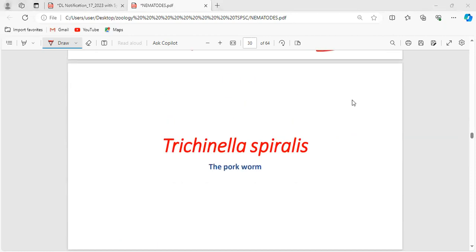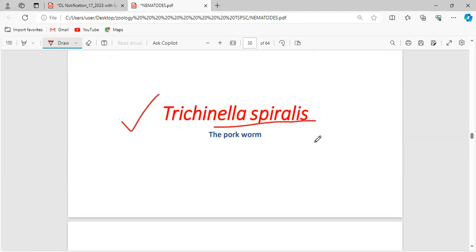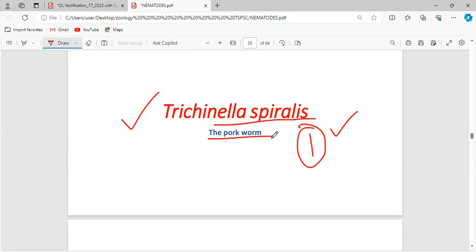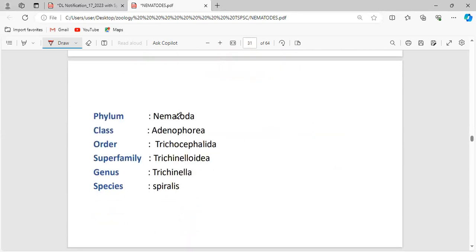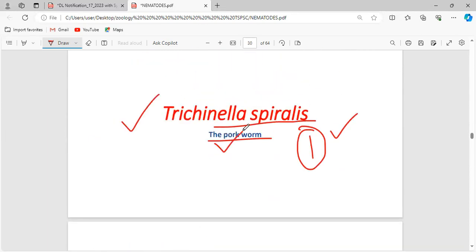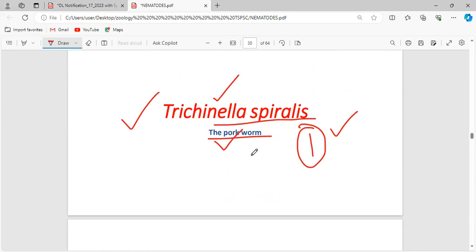Okay, any doubts? If you don't have any doubts, let's move on to the next parasite, Trichinella spiralis. As I said before, the first thing to keep in mind is that the common name is porkworm. This is not the pork tapeworm. Tapeworm means it is a flatworm, placed under the phylum Platyhelminthes. This is placed under Nematoda, so obviously this is a porkworm, not a pork tapeworm.